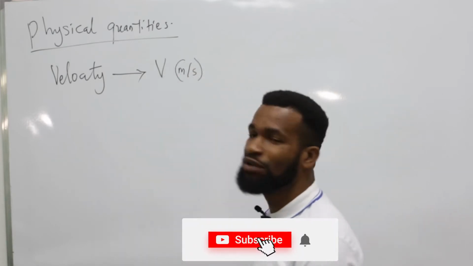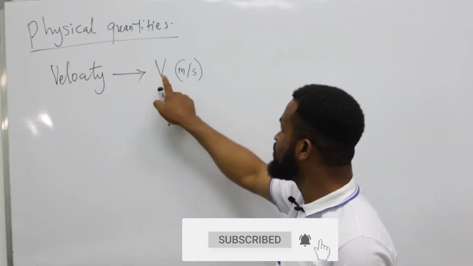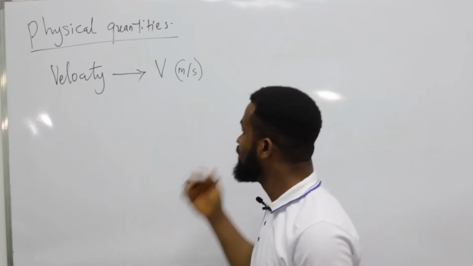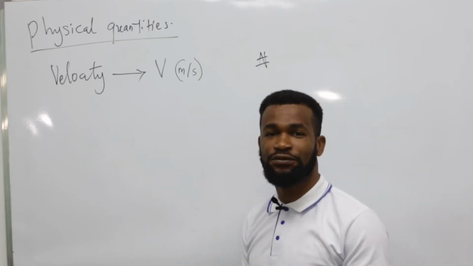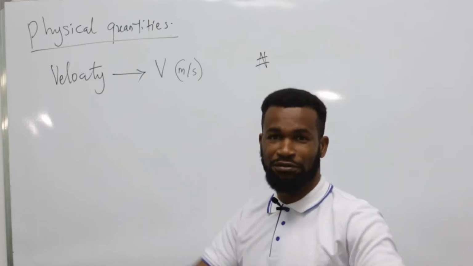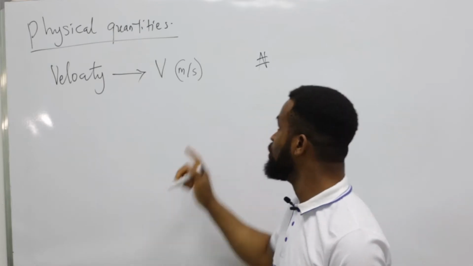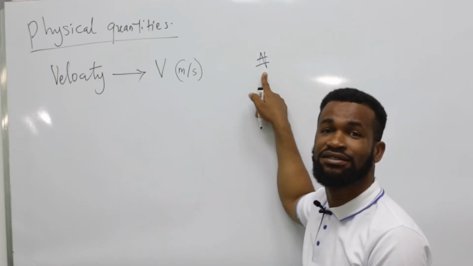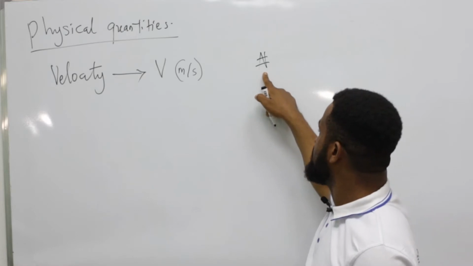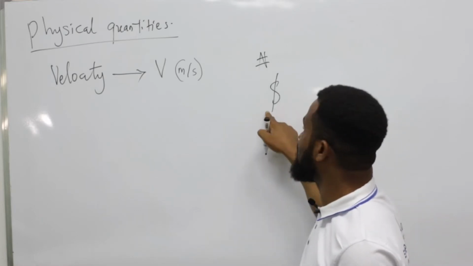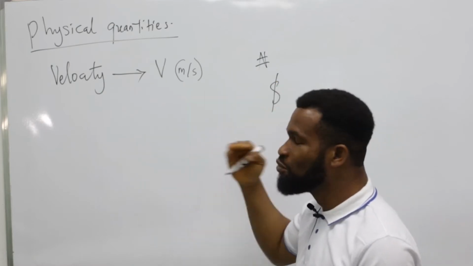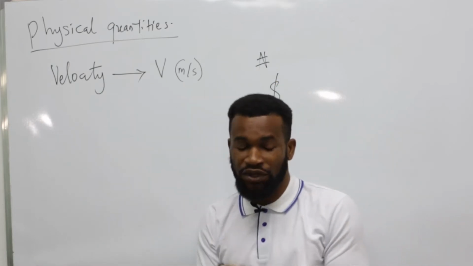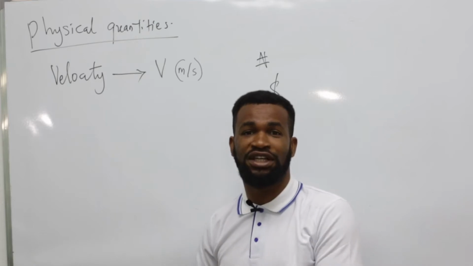In this class, we are going to treat this. So what makes this special? For example, look at this. If you have this, what will you say? If you are somebody from this part of the country, you will know that this is a symbol for money. Now, if you have this, you know that this is a symbol. So these symbols are what we call units, which differentiate one quantity from the other.